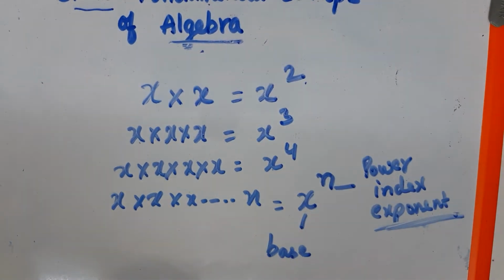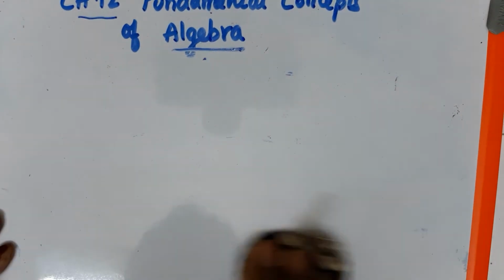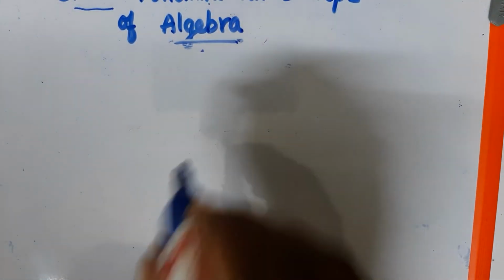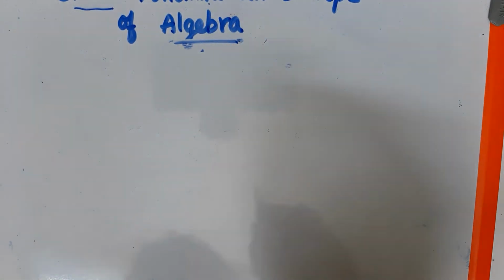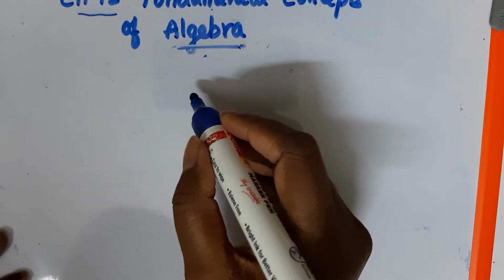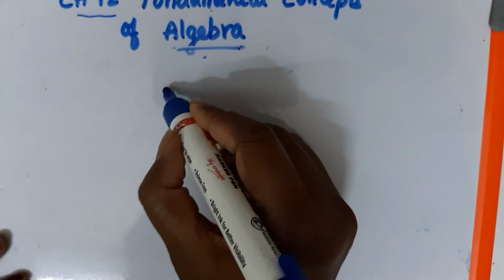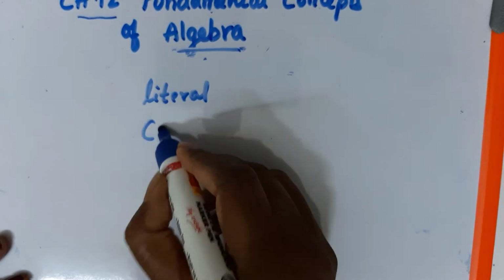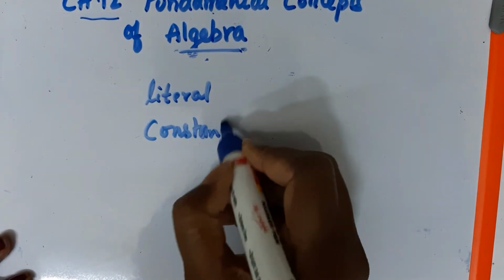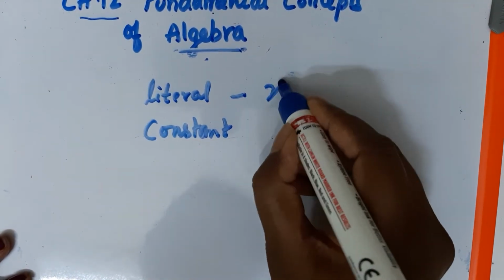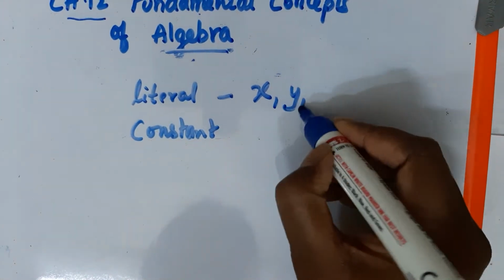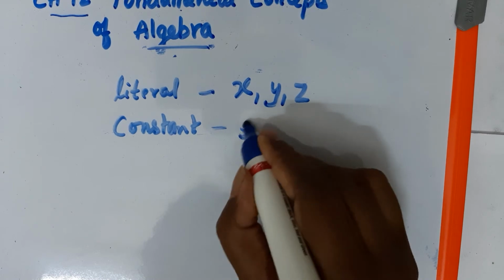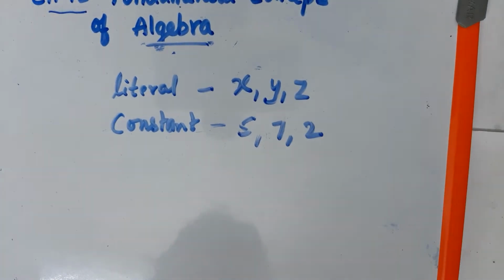Now, algebraic expression. This is about algebra. What is an algebraic expression? It is a combination of literals and constants. Examples of literals: x, y, z. Examples of constants: 5, 7, 2.